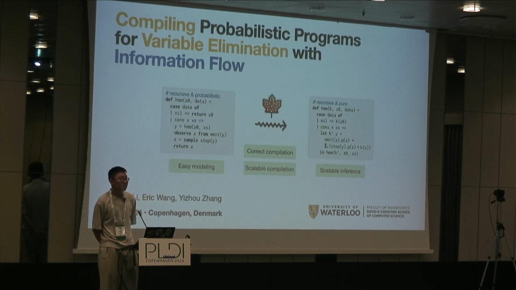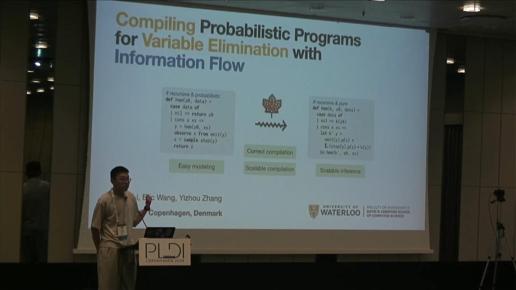Can I ask one other question? Go ahead. In the case of partially compiling away discrete variables from continuous programs, what does the type of your translation look like in that case? You still compile to a probabilistic program? You showed a slide about taking a program with both discrete and continuous variables and eliminating some of the discrete variables. Does your program transformation in that case compile a probabilistic program to another probabilistic program rather than to a pure program?